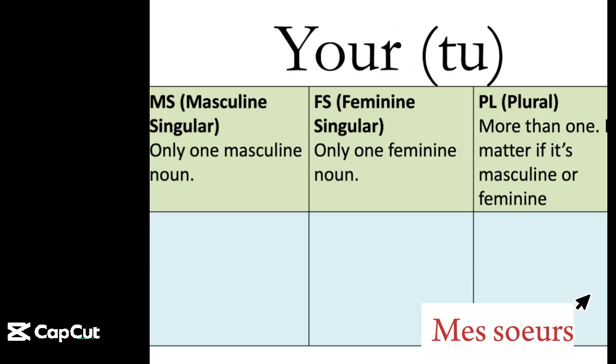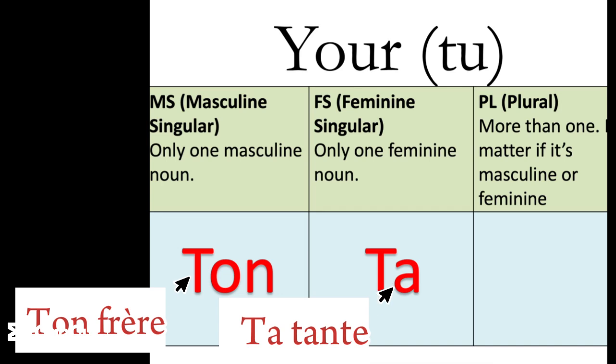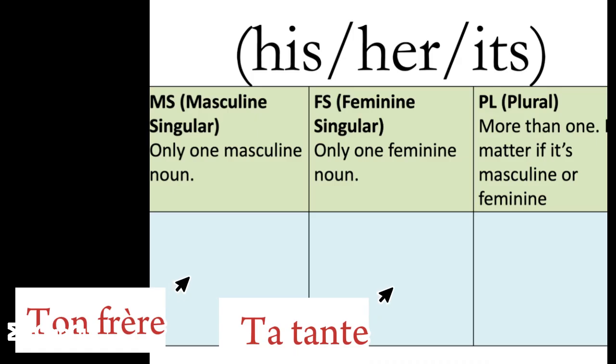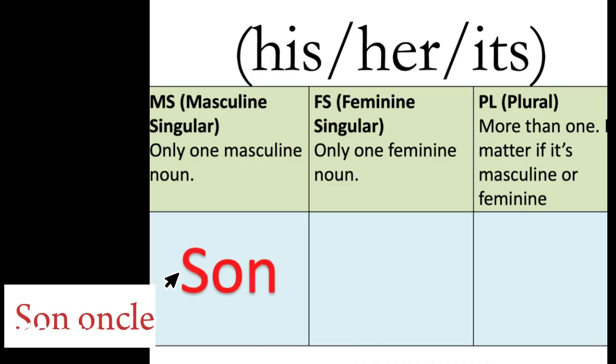Next one, how you say "your." So if you want to say your brother, your sister, or your parents. "Your" for masculine is going to be ton, like ton frère. Feminine, ta, ta tante, your aunt, and then plural, tes, like tes parents, your parents. His, her, or its is going to be the same thing.